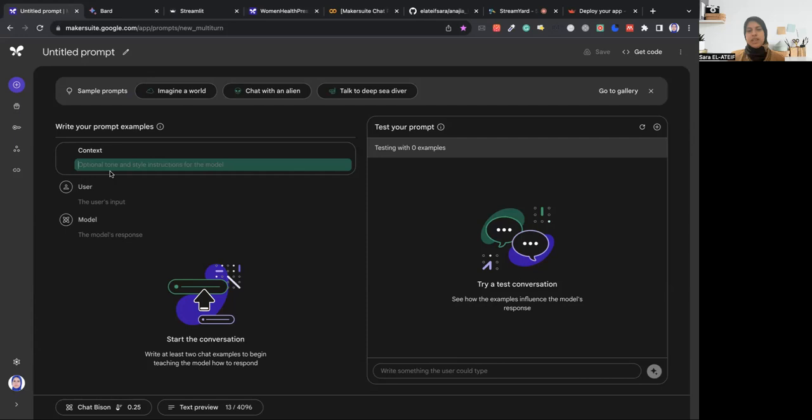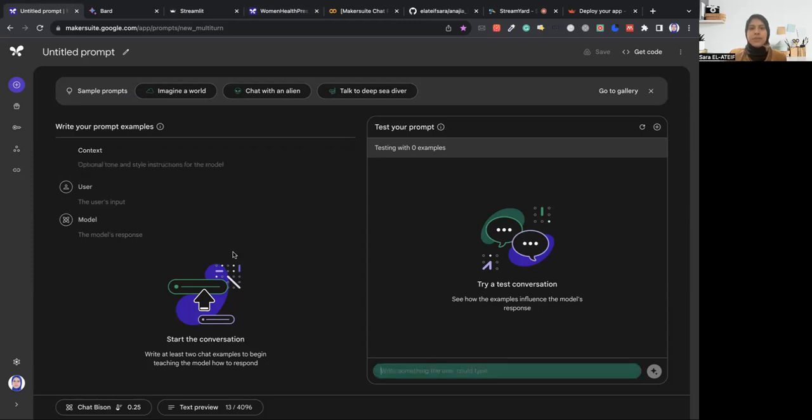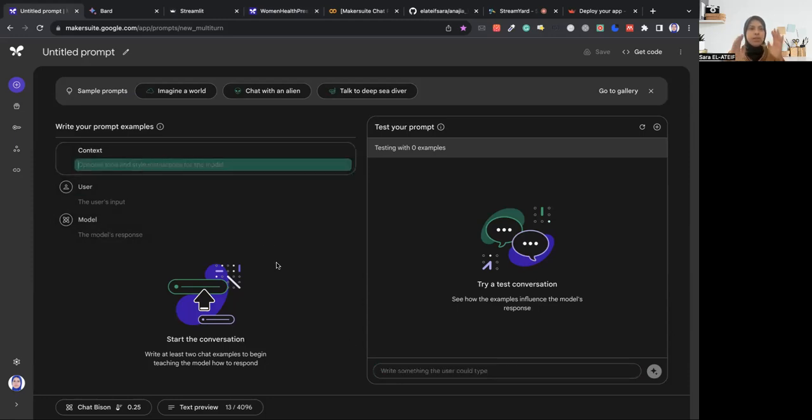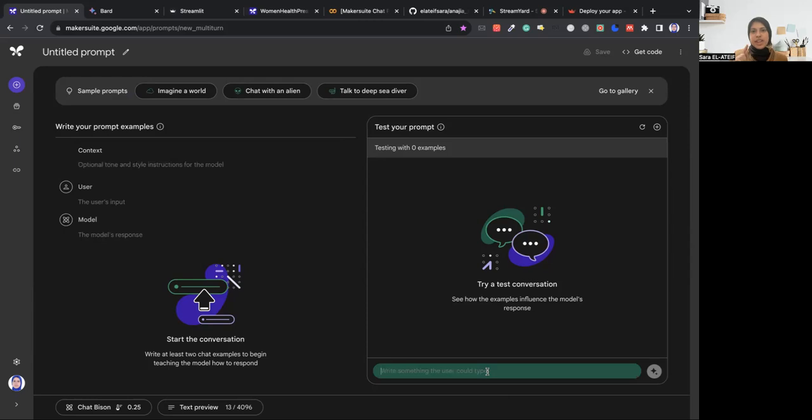Obviously this is not a human, not an expert, it's just an AI learning from a bunch of data and trying to provide information. So responsibility is up to the human. This is what we're going to do: put in the context I told you about, write it, give the model some examples, and then test it using this thing here called test your prompt. Right, let's go.